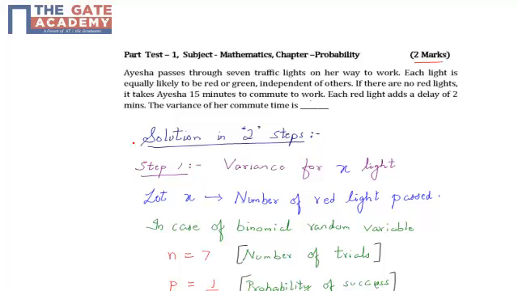Such kind of question we will solve in 2 steps. In the first step, we will find the variance for the number of red lights. So let X be the number of red lights passed through.